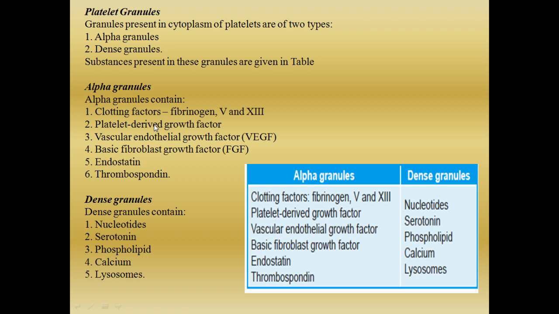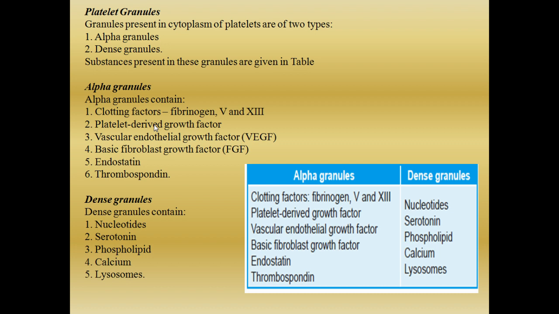That is why, as we have seen, through the canalicular system all these granules will be extruded to the site of injury to enhance the clotting mechanism. So these factors are present inside the granules. That is why these granules are very, very important in the blood clotting mechanism.